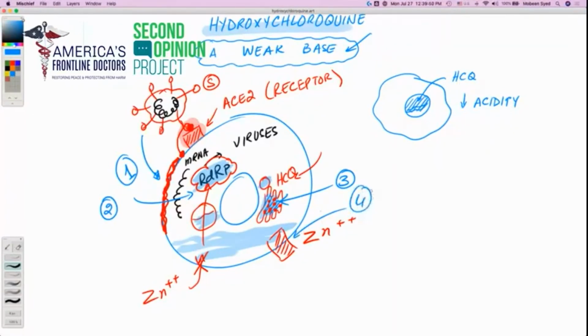And once it acts as a zinc ionophore, it gets inserted in the cell membranes as a channel and allows the zinc to come into the cell. And once the zinc is inside, it would go independent of the hydroxychloroquine and work on the RDRP enzyme and stall the viral replication.